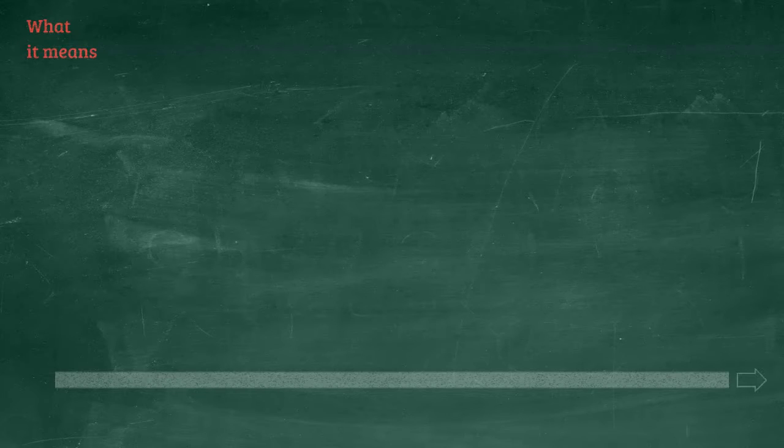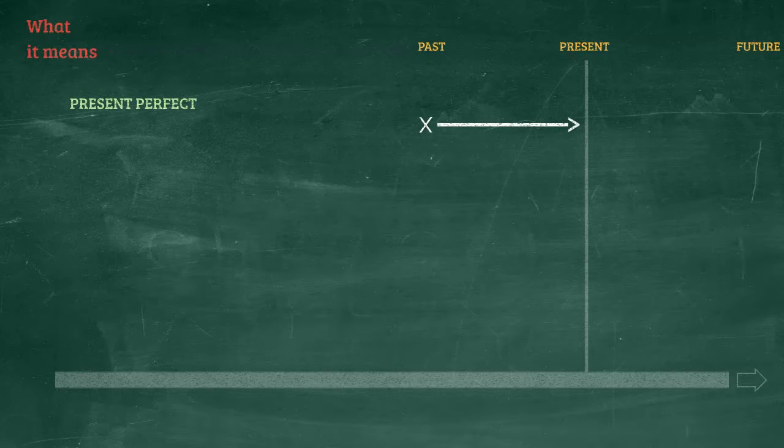So, what does it all mean? Well, the sentence structure between the present perfect and the past perfect might be very similar, but the meaning of the two is definitely different. However, in order to understand the meaning of the past perfect, let's quickly review the present perfect and then compare them. In the present perfect, we said that we are talking about an action that happened in the past but is somehow connected to the present.